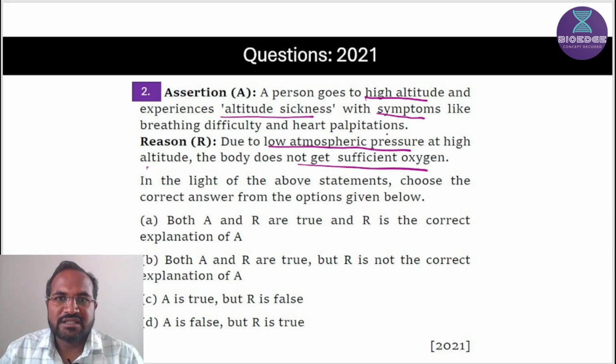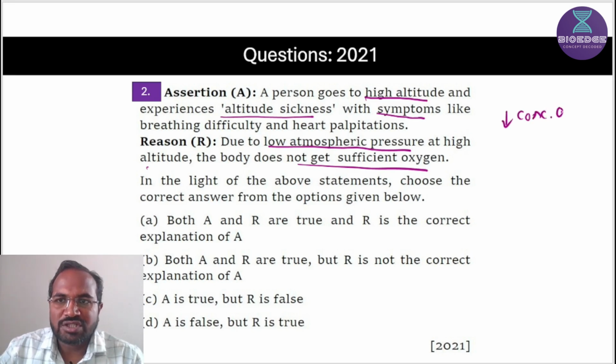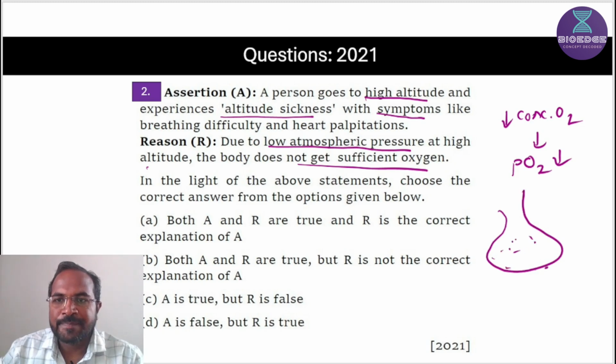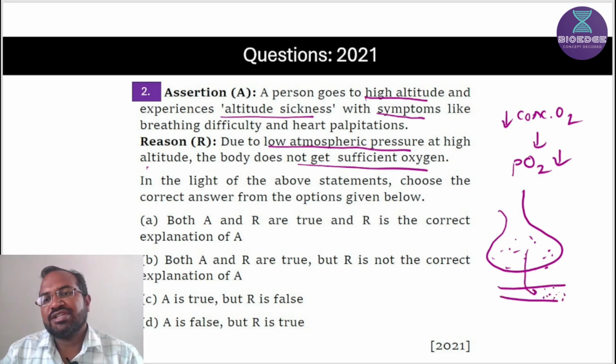So let's see, such questions can be handled with a certain conceptual understanding. So I will explain the concept here. If a person goes to a high altitude, then there would be a decrease in the concentration of oxygen, and if the concentration of oxygen is decreased, then the partial pressure of oxygen is also decreased. And if the partial pressure of oxygen decreases in the alveoli of the lung, then there would be less diffusion of oxygen into the blood.